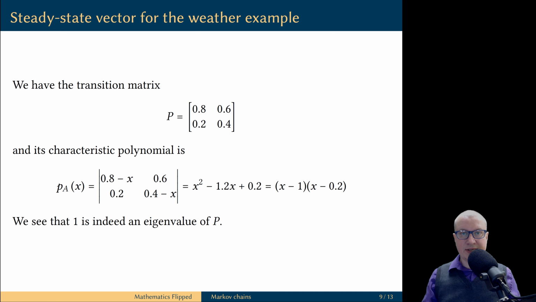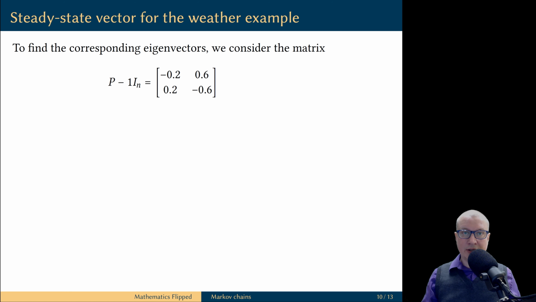Let's find a steady state vector for the weather example. We have this transition probability matrix P, which is a stochastic matrix, and we can compute its characteristic polynomial. We see that indeed 1 is an eigenvalue of this matrix. To find the eigenvectors corresponding to this eigenvalue, we consider the matrix P minus 1 times identity matrix.